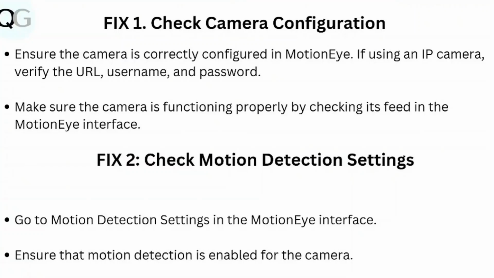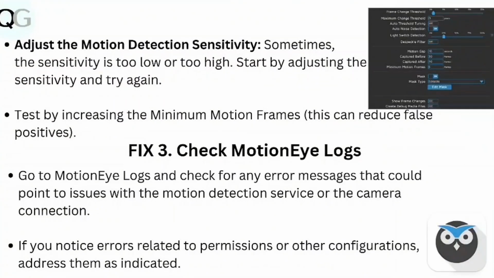Step 2. Check motion detection settings. Go to the motion detection settings in the MotionEye interface. Ensure that motion detection is enabled for the camera. Adjust the motion detection sensitivity. Sometimes the sensitivity is too low or too high. Start by adjusting the sensitivity and try again. Test by increasing the minimum motion frames. This can reduce false positives.